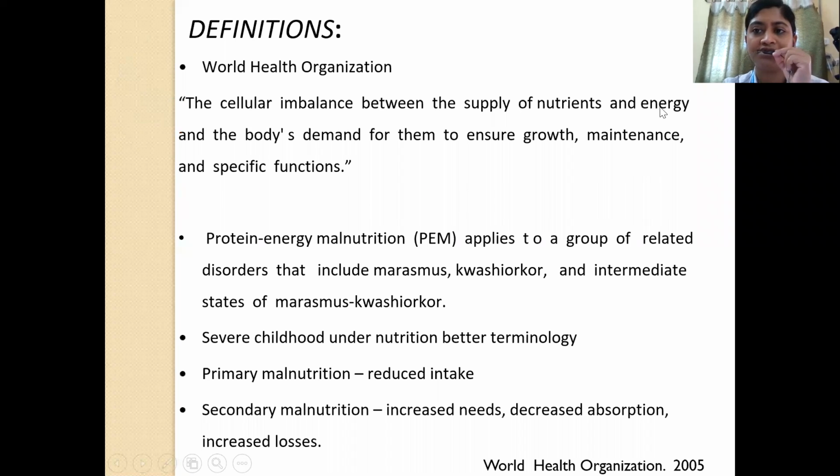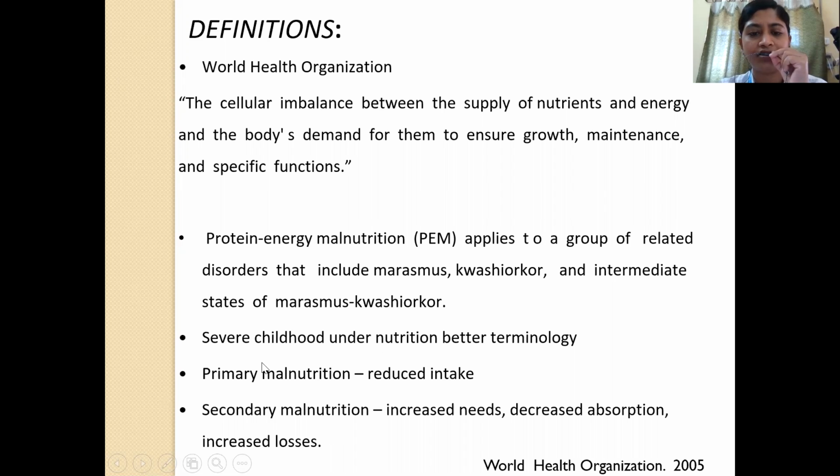Okay. So what exactly is protein energy malnutrition? It's a cellular imbalance between the supply of nutrients and energy and the body's demand for them to ensure growth, maintenance, and specific functions. Protein energy malnutrition applies to a group of related disorders that include marasmus, Kwashiorkor, and the intermediate state of marasmus-Kwashiorkor. It's better to use the terminology of severe childhood undernutrition.